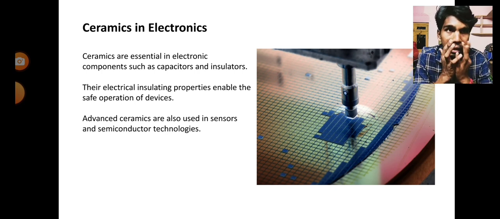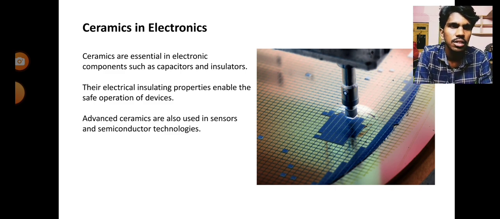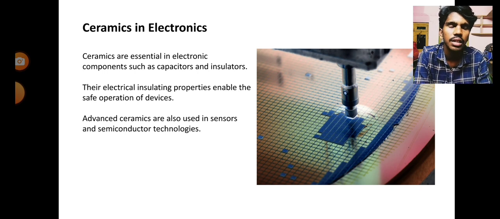As I said before, ceramics are also used in electronic works. They are bad conductors of electricity, so they are used as insulators, such as capacitor insulators. Ceramics are essential in electronic components such as capacitor insulators. Their electrical insulator properties enable the safe operation of devices. Advanced ceramics are also used as sensors and in semiconductor technologies.